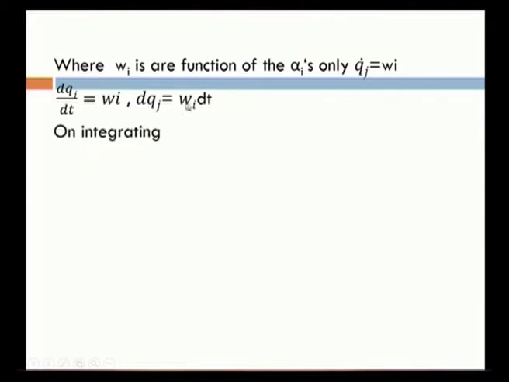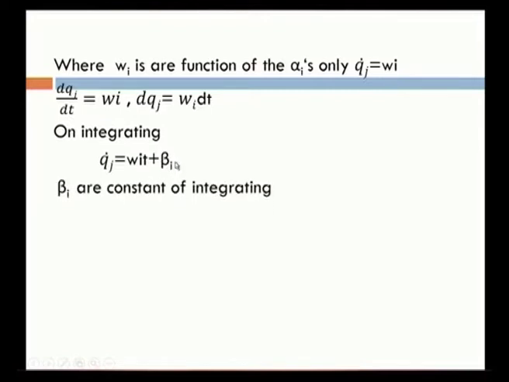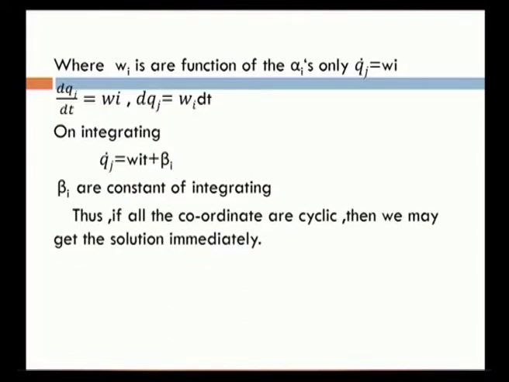Then on integrating this equation, we get qj equal to omega j t plus beta j. Here beta j is a constant of integration.